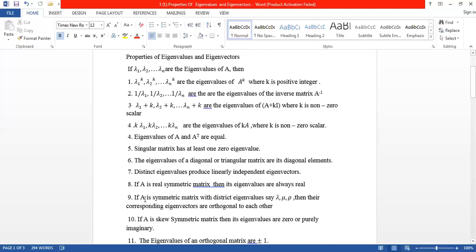So here the matrix is a symmetric matrix, and the eigenvalues of the symmetric matrix are distinct. Then the corresponding eigenvectors are orthogonal to each other, or pairwise orthogonal. Matrix must be symmetric, and the eigenvalues are distinct. Then corresponding eigenvectors are orthogonal to each other.